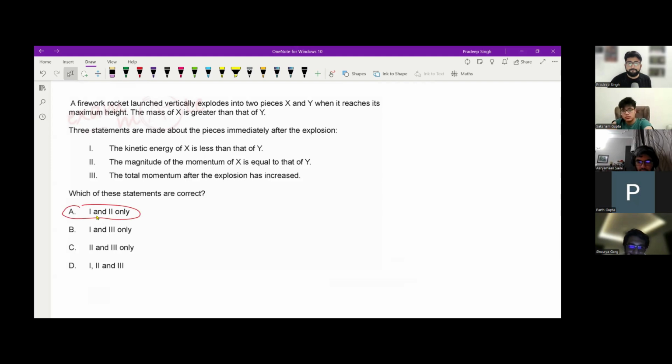So I know the answer is A because for the third statement we know that the total momentum is going to be equal. And options B, C, D all have the third option correct. So it has to be option A. But I don't know what the logic is for making statement 1 and 2 correct.